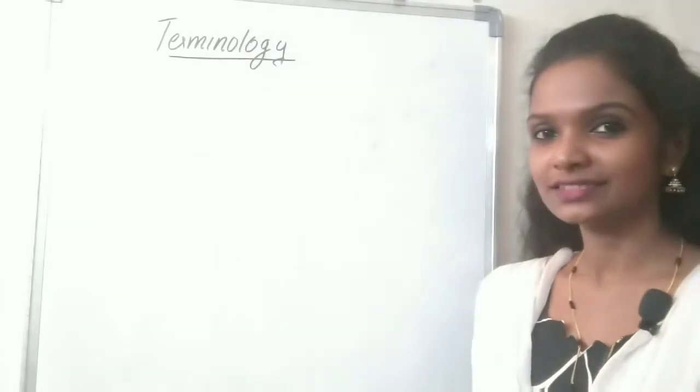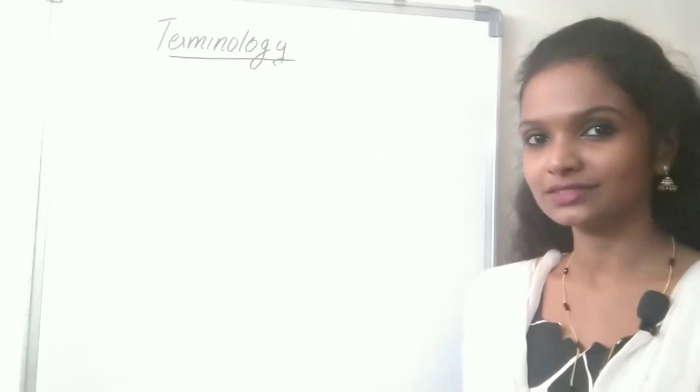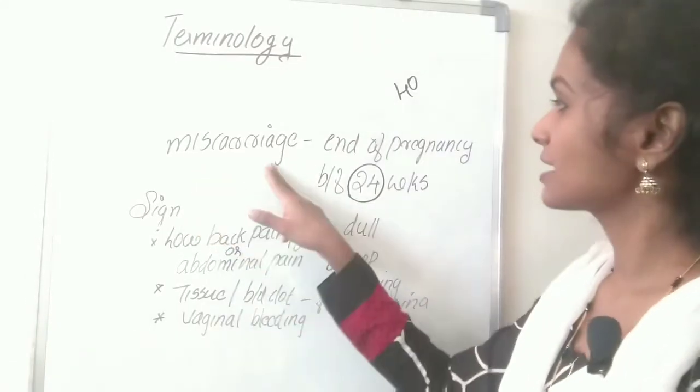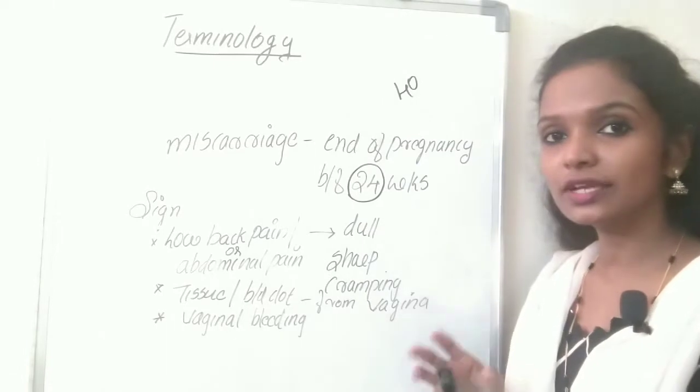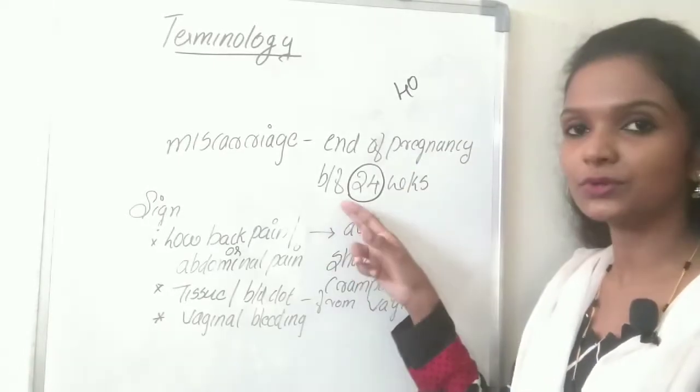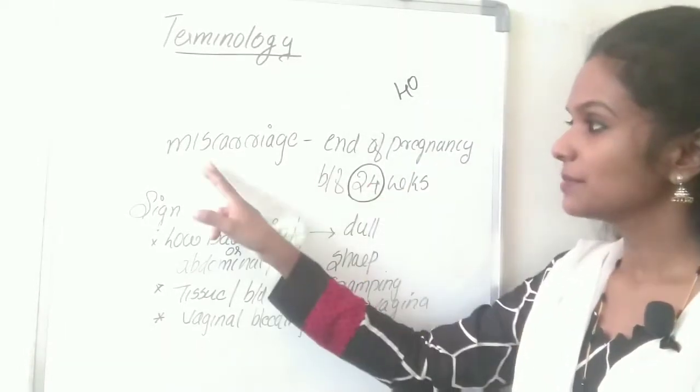Let's start our class. The terminologies of obstetrical gynecology. Miscarriage. Miscarriage is the spontaneous end of the pregnancy before 24 weeks. That is known as miscarriage.